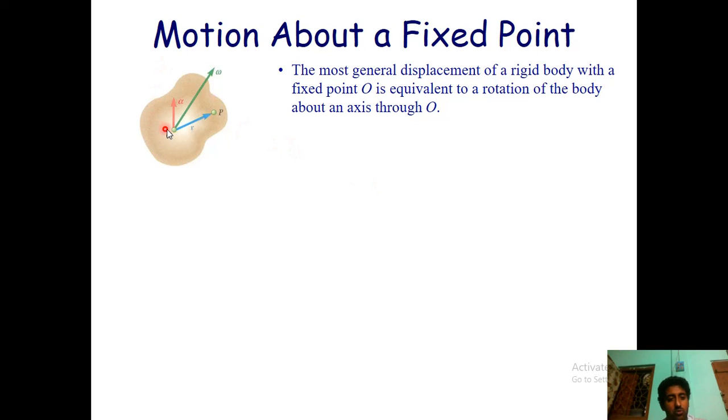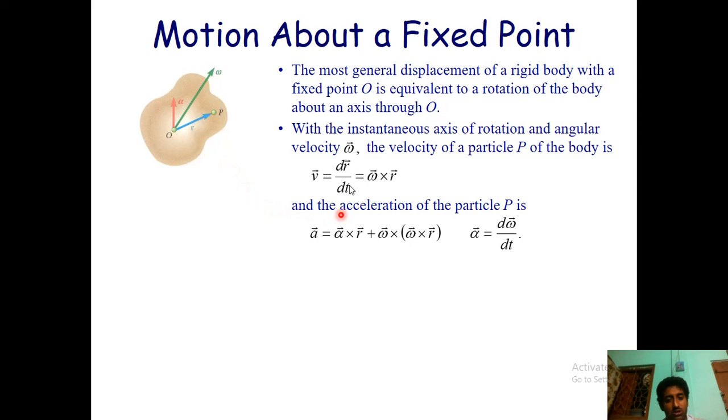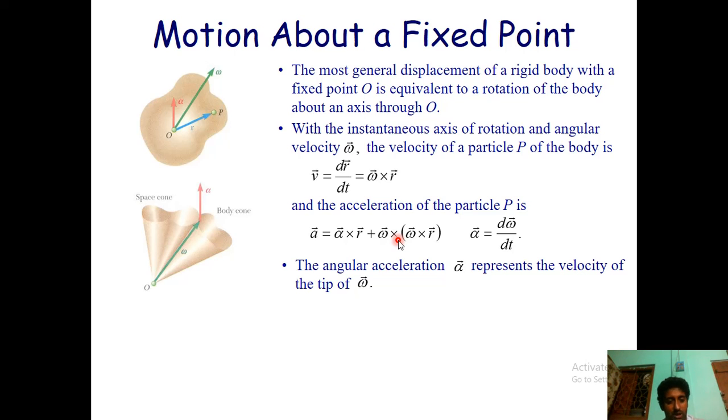What happens if it's rotating about a fixed point? It may be a rotation, or it may be a translation. What we can do is go for this one, omega cross r. This is what we have done, the simplest one. A is equal to alpha cross r plus omega cross omega cross r. Why is it so? As we have seen in the earlier derivations, we are applying this one.